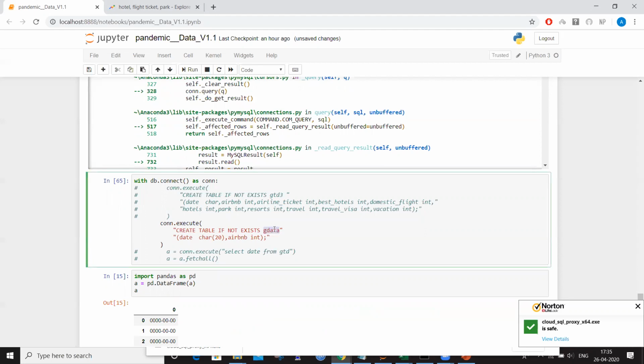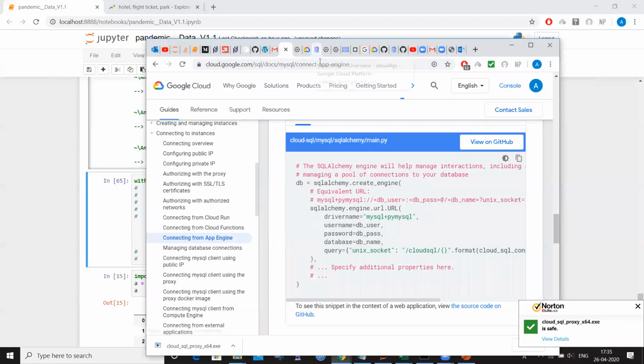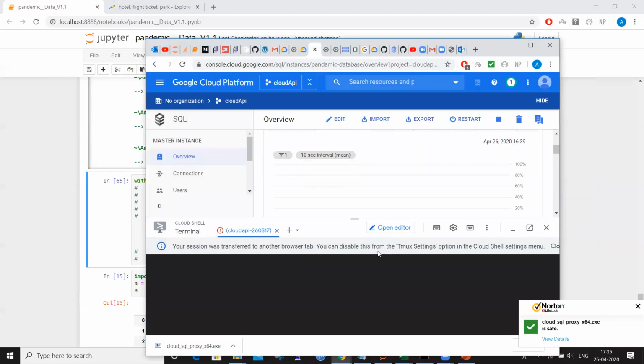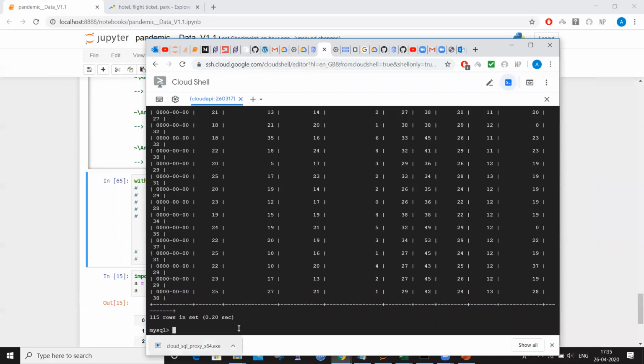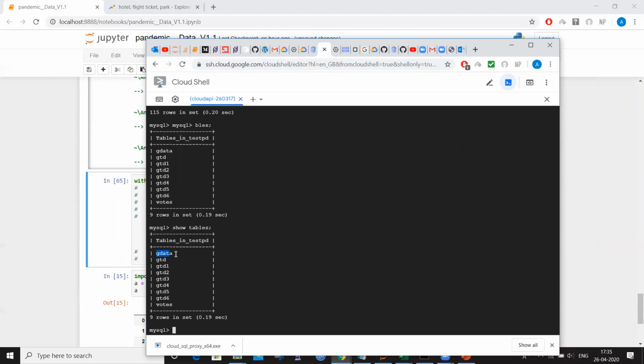G data is the table we have created. If you go here and run show tables, you can see G data is the table we have created.